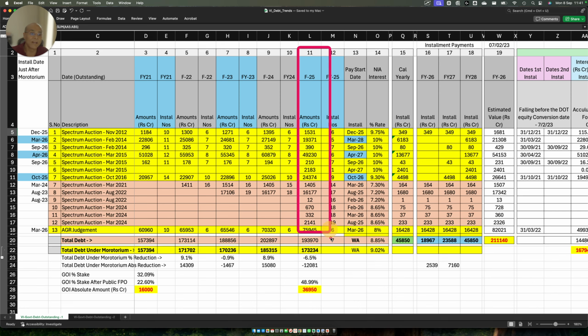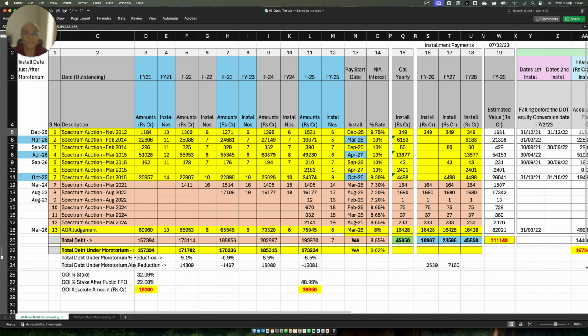Now in FY25, the numbers again change. Why did the number change? Because there was another conversion which took place around 8th April 2025, and Vodafone Idea took that into account in their last annual statement, which is FY25, 31st March 2025. So those principals, if you see here, are different from the principal here, because this number, if you add everything, comes out to be 185315, the total debt under moratorium. Now it got reduced by